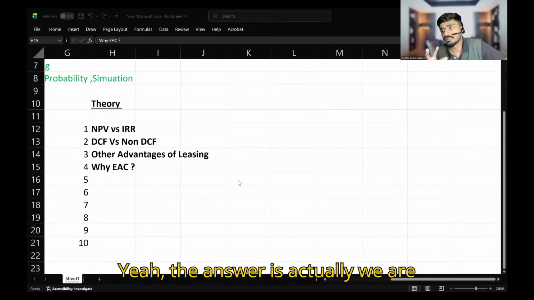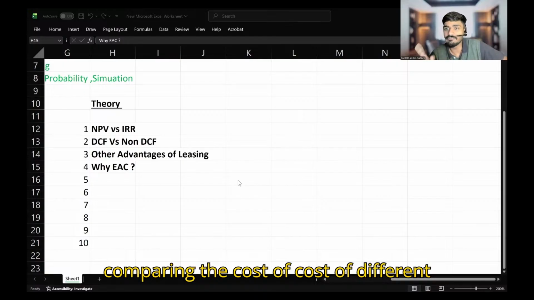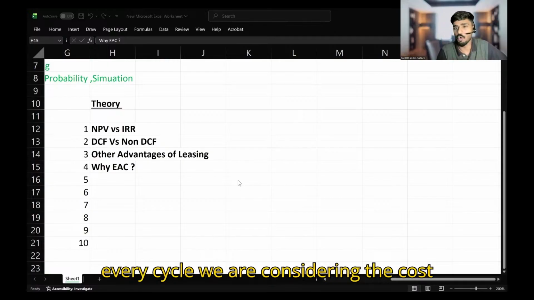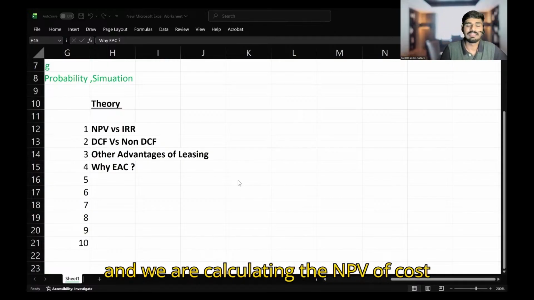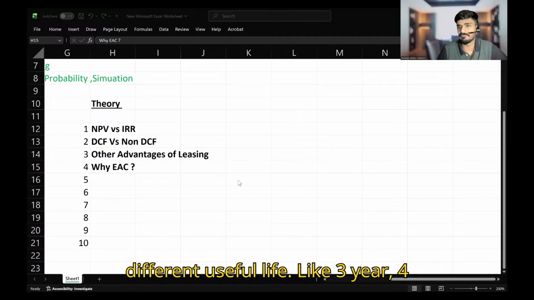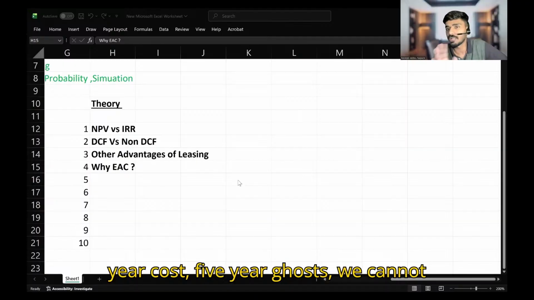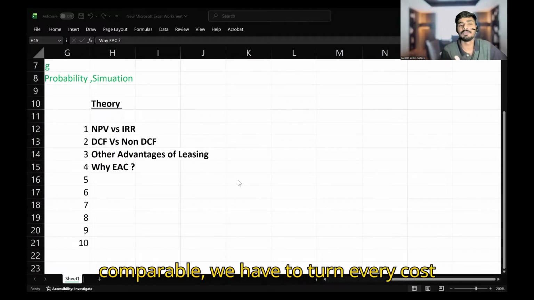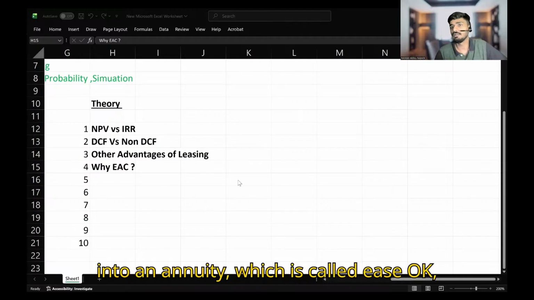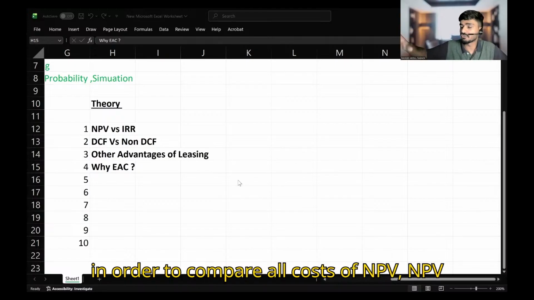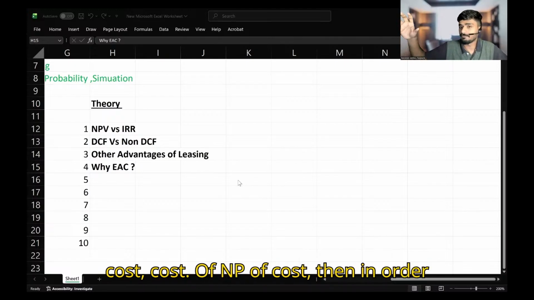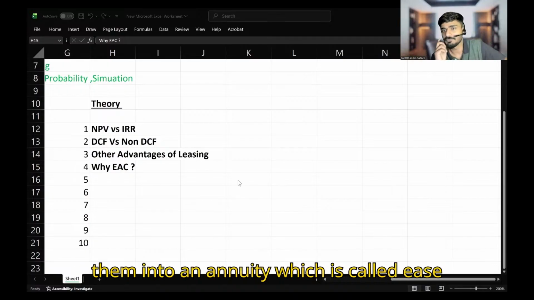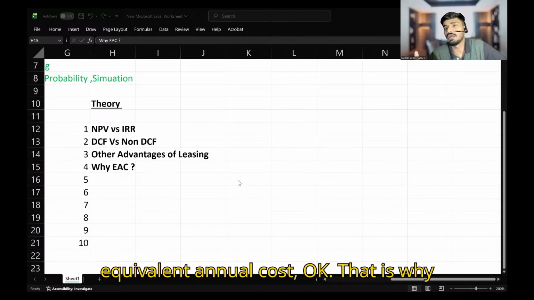The answer is we are comparing the NPV of cost of different useful lives, right? 3-year cycle, 4-year cycle. Every cycle we are considering the cost and calculating the NPV of cost, and we cannot compare the cost of different useful lives like 3-year, 4-year, 5-year cost. So in order to make them comparable, we have to turn every cost into an entity which is called EAC, equivalent annual cost. That is why we are using EAC.